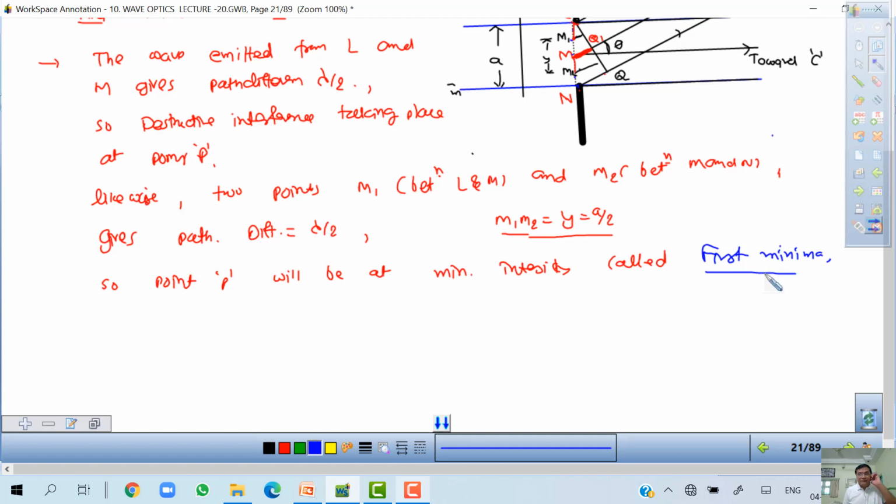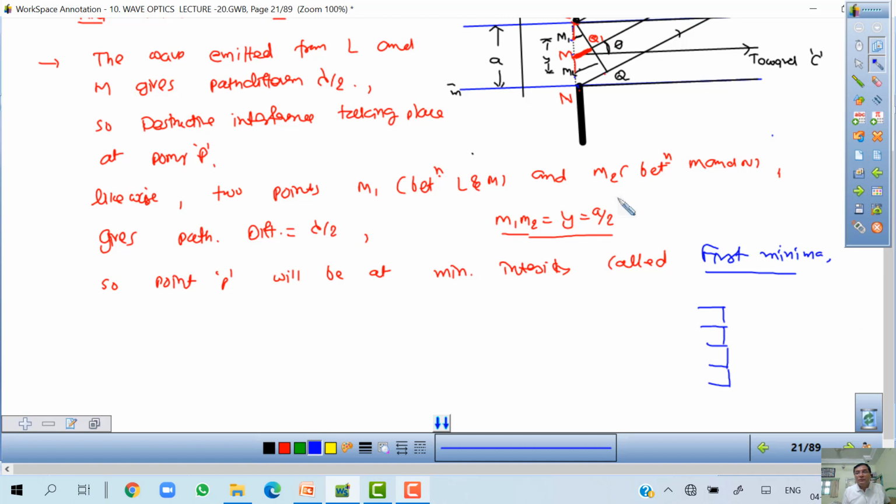Why do we get minima on the screen? If I take n is equal to 2, then I have to divide this slit into 4 parts. So half part is cancelled, 1/4 and 1/4 are cancelled, like this. I divide into 4 parts, so this part will be cancelled by this one, and this part will be cancelled by this one. Here we have taken 2 points and the distance is lambda, now this becomes 2 lambda. If I make 4 parts, here in the middle it will be lambda by 2, then lambda by 4, and so on. You can do it.